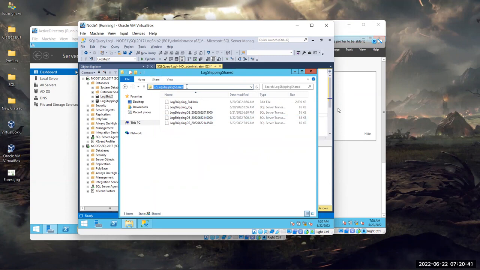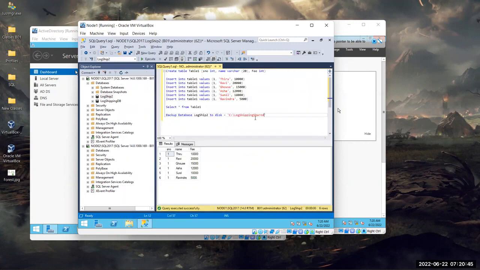Yes, let's use the same folder. Give a slash and a name: log ship 2 dot BAK. Is it okay? Let me copy this.